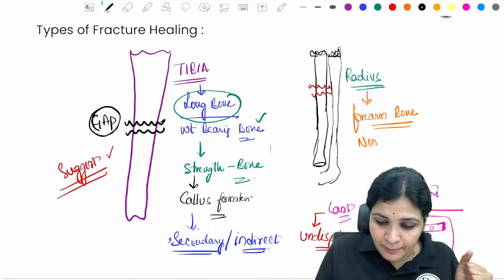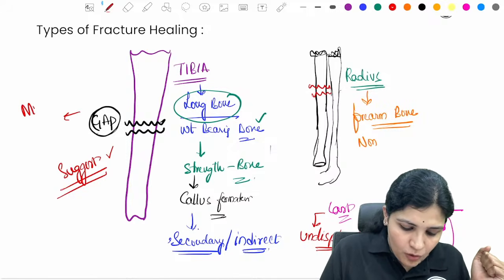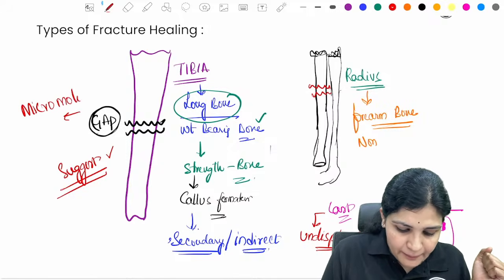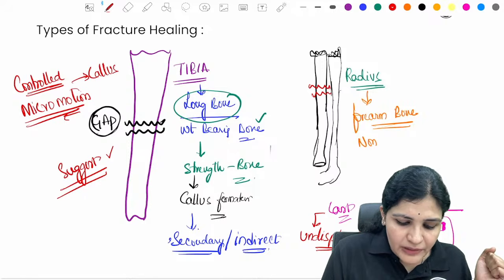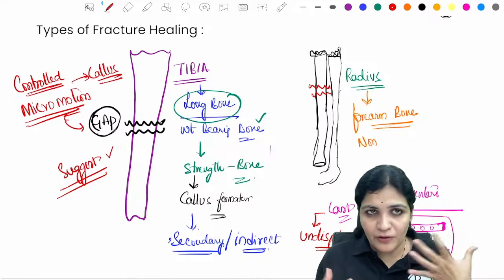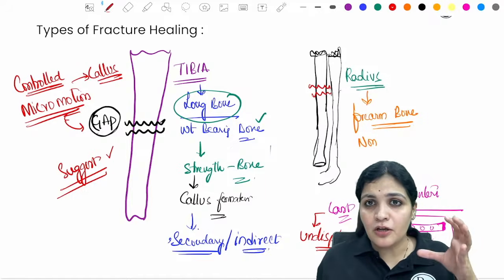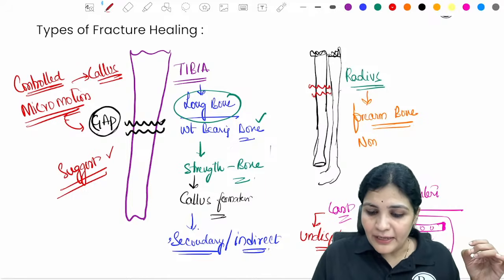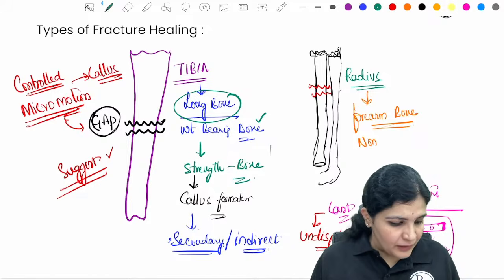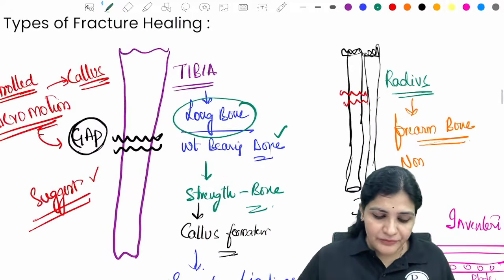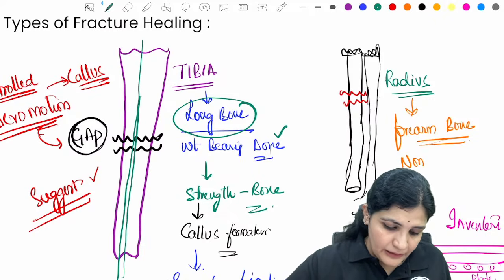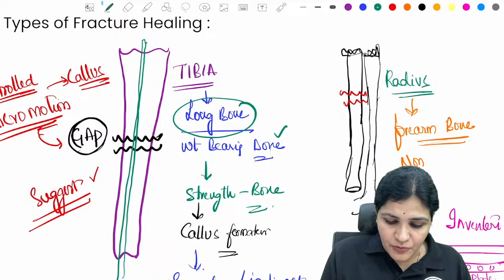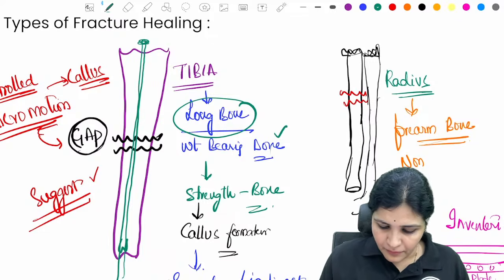Whenever there is some gap, there will be small micro motion happening between the fragments, and this controlled micro motion will result in the formation of the callus which we want, right? So how do you achieve this micro motion? For this controlled micro motion we are taking the help of the nail. Whenever you put a nail through the tibia, this is the nail which we are putting through the tibia.